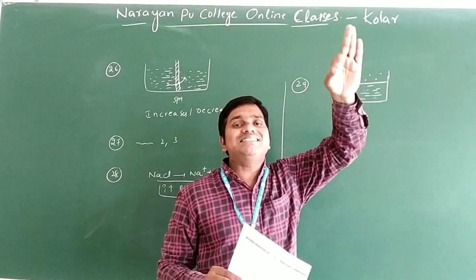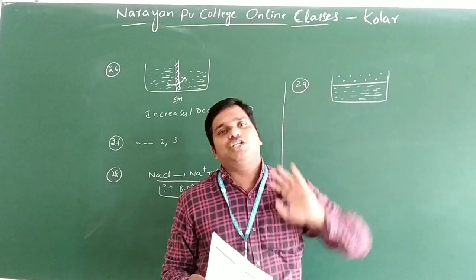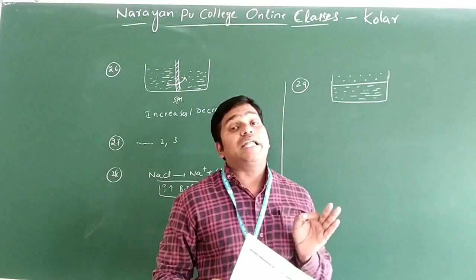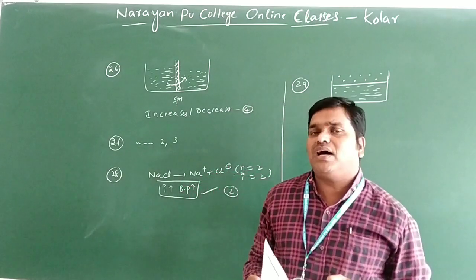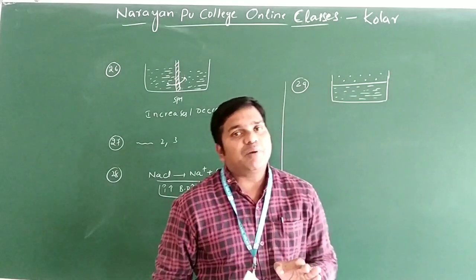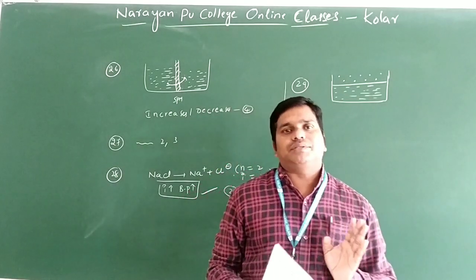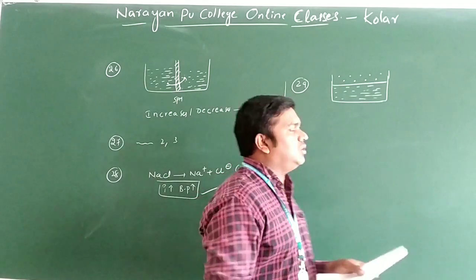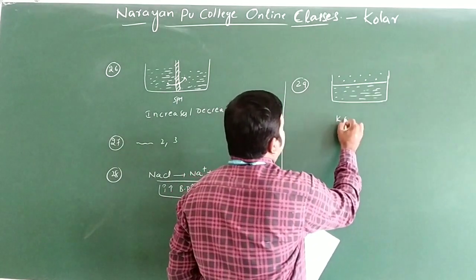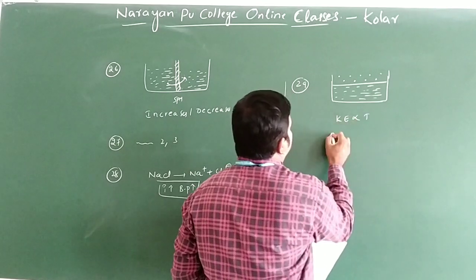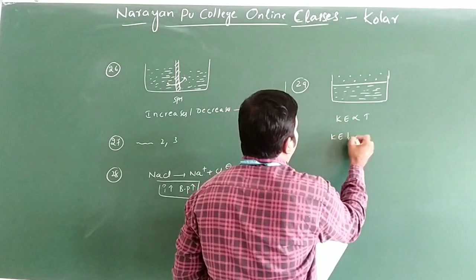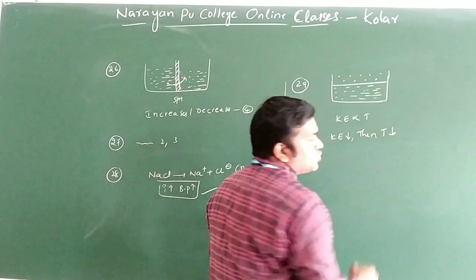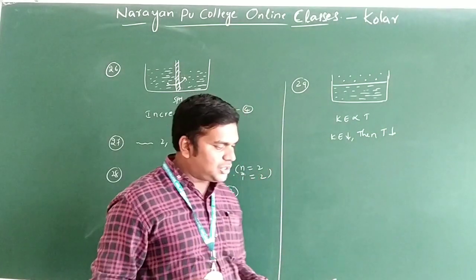So during this, the kinetic energy of the molecules decreases only. Whenever the kinetic energy of the molecules decreases, the temperature also decreases, because kinetic energy is directly proportional to temperature only. Suppose I write here: kinetic energy is directly proportional to temperature. Kinetic energy decreases, then the temperature decreases. So what answer will we take here?